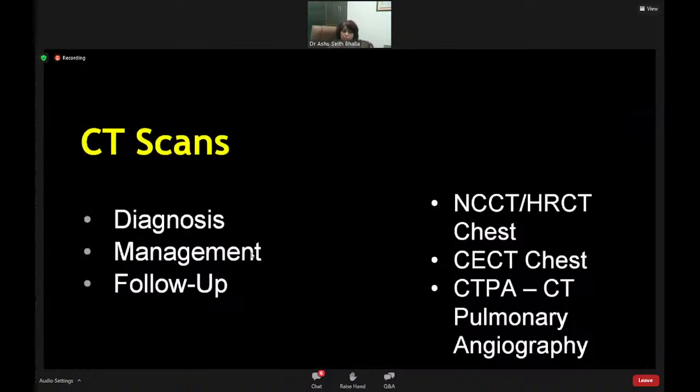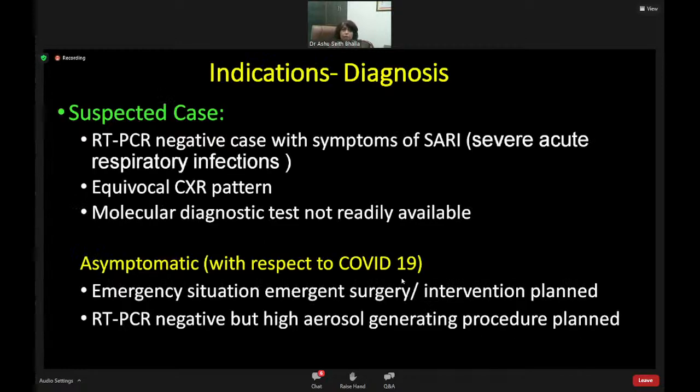Now we come to CT scans. Again, we will discuss both contexts, that is, diagnosis and management. Today, we are not doing post-COVID, so we'll not discuss follow-up. The other question is, when you order a CT scan, should you order a non-contrast HRCT, or should you order a CECT, meaning contrast enhanced, or should you order a pulmonary angiography? So, that decision also has to be taken on the basis of clinical plus chest radiograph, that which of the CT scans do I really want.